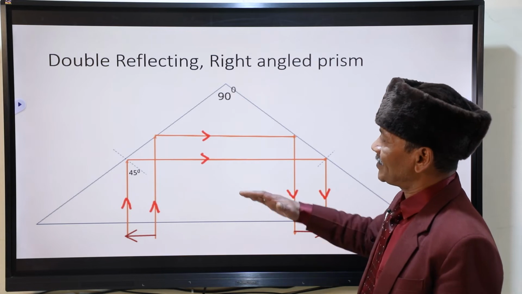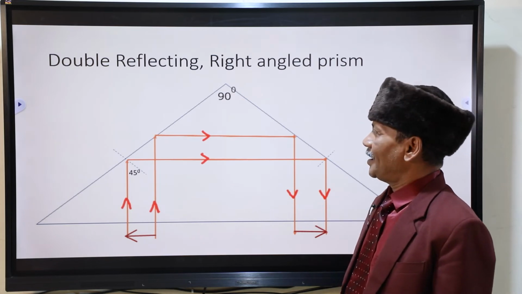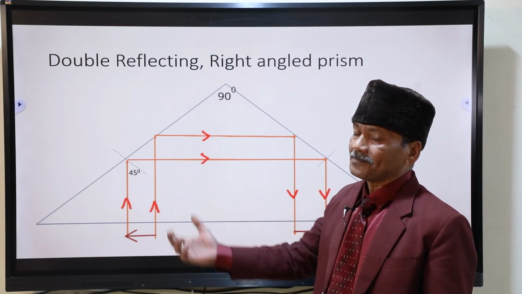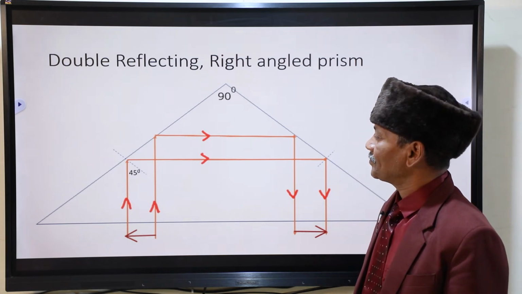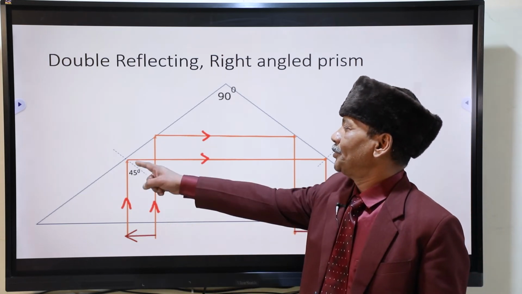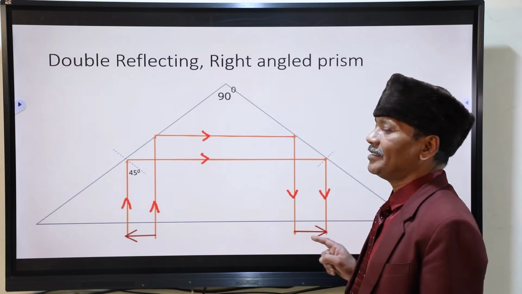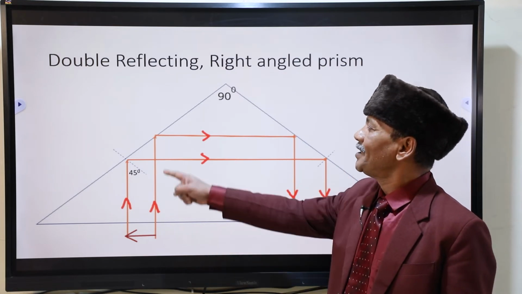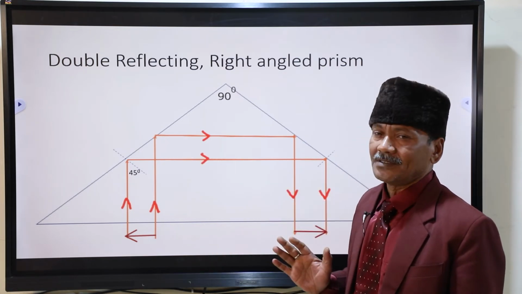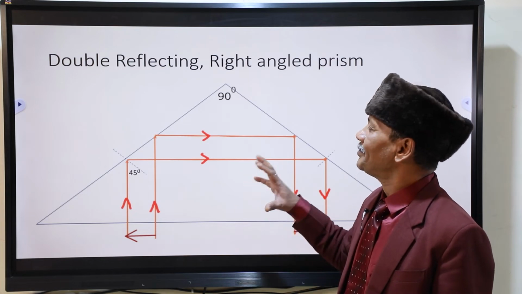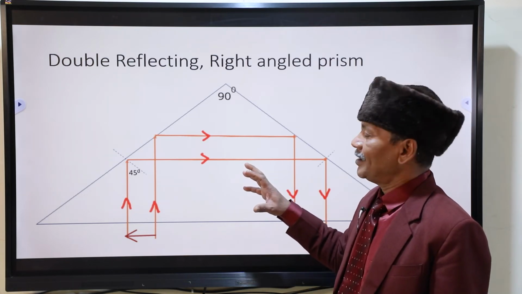For this figure, two rays are coming. One ray case you have seen. Now you have taken two rays. Same thing will happen. Only complexity in the figure does come.